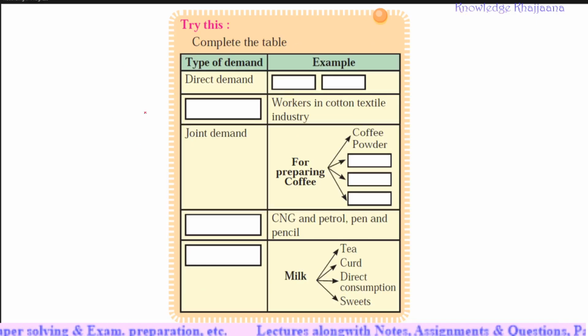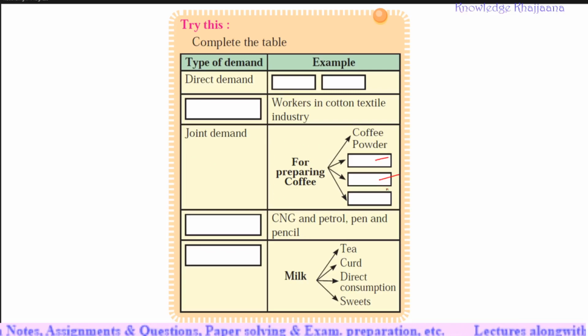One more homework is there for you. Complete this table. These are the different types of demand, and you have to give examples. For direct demand you have to give 2 examples. Then an example is given, workers in cotton textile industry; which kind of demand is it? Then joint demand: for preparing coffee, what is required, which comes under joint demand?